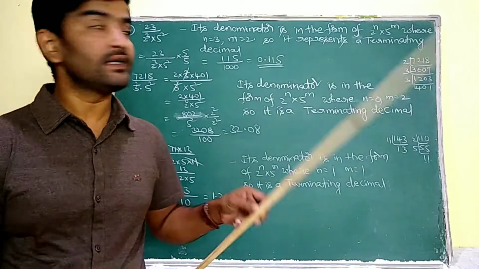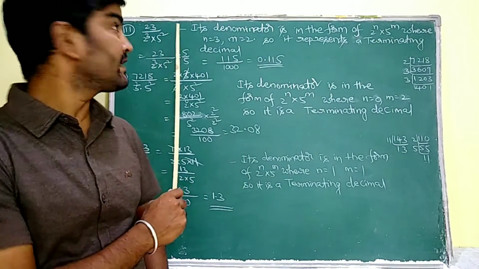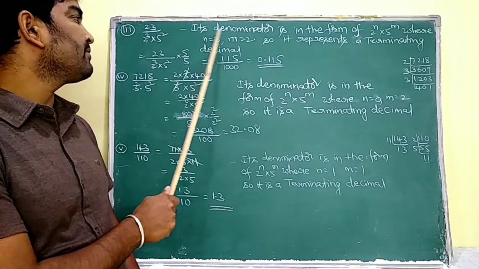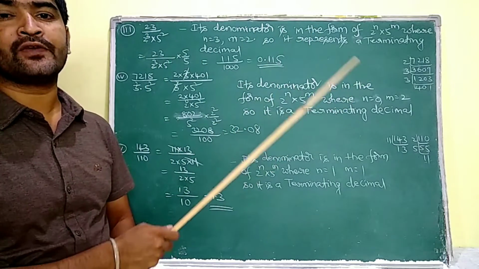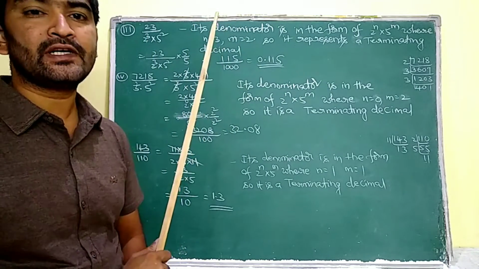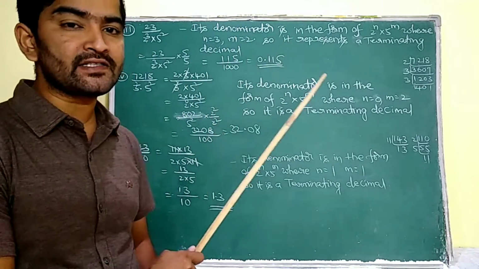0.9375. See, here the third question, 23 by 2 cube into 5 square. Clearly its denominator is in the form of 2 power of n into 5 power of m, where n is equal to 3 and m is equal to 2. So it represents a terminating decimal.